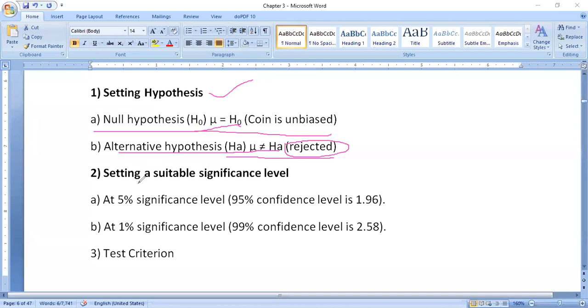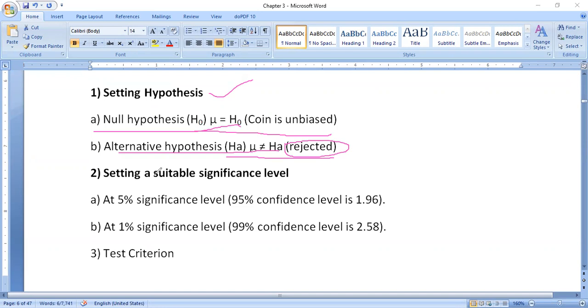Then immediately setting a suitable significance level. Here, in setting a suitable significance level, what we have to do, A and B, this is a basic question. That is the reason I have written two steps here, A and B. In the given question, 5% is not given and 1% is also not given. So we have to write that we assume it is 5%.